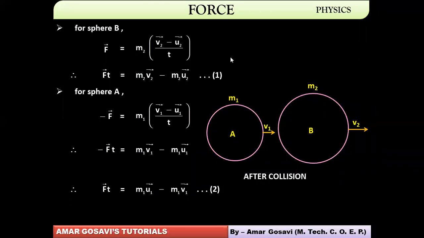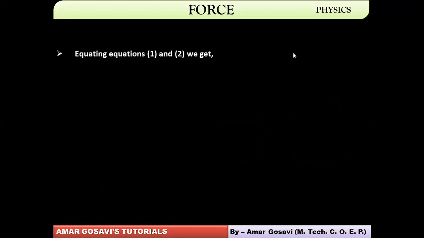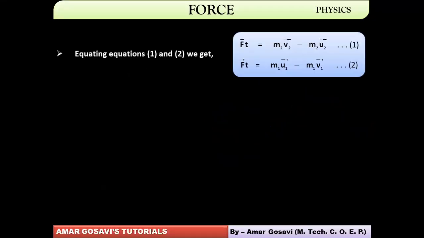Okay. So as I said earlier, we are going to equate equation 1 and 2. Why are we supposed to equate equations 1 and 2? Because the left hand sides are same, F into t. So equating 1 and 2, m2 v2 minus m2 u2 should be equal to minus m1 v1 plus m1 u1.